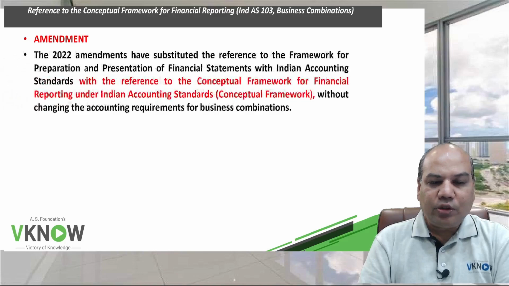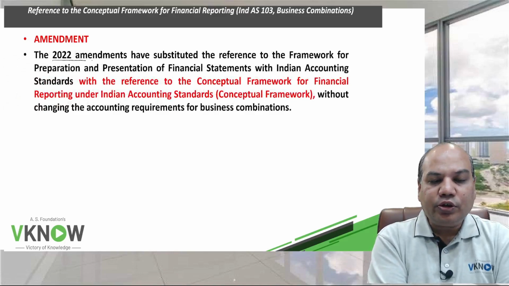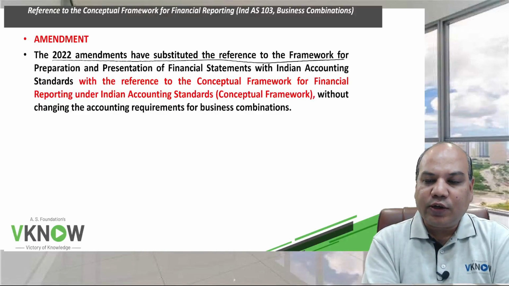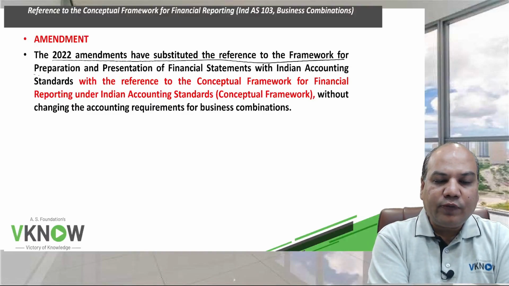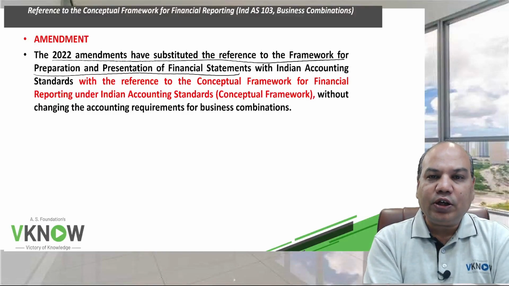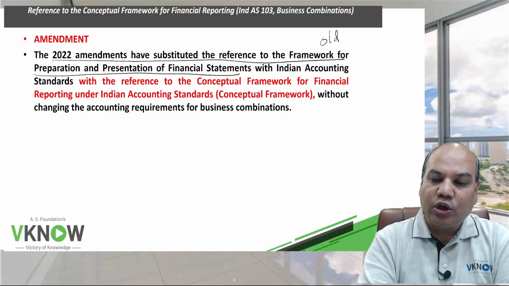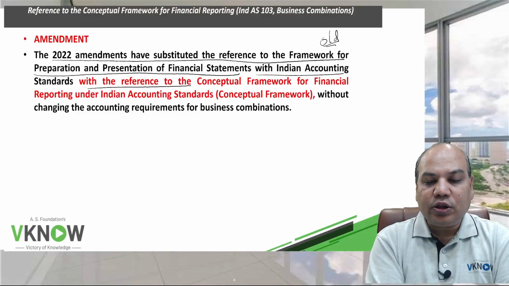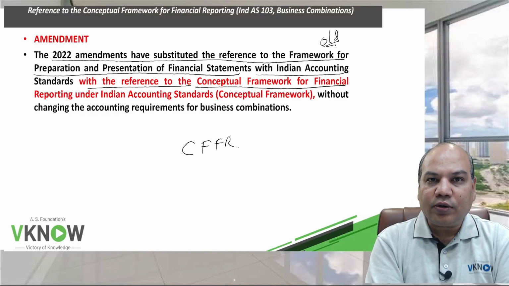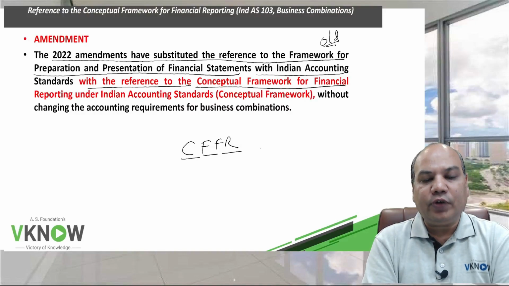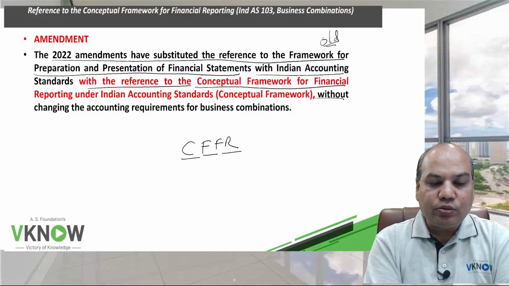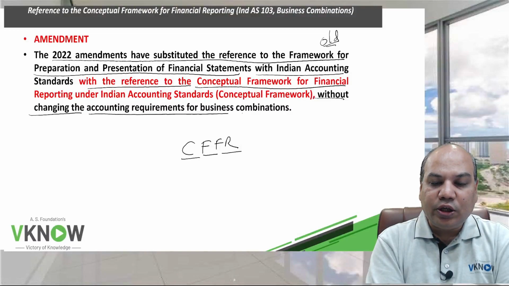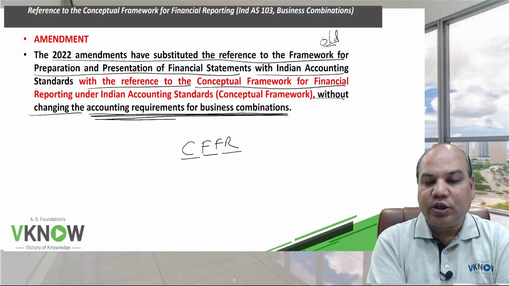Okay. So the 2022 amendments have substituted the reference to the Framework for the Preparation and Presentation of Financial Statements. This was the old framework, and now we have to refer to the new framework, which is called CFFR, Conceptual Framework for Financial Reporting, without changing the accounting requirement for business combinations.